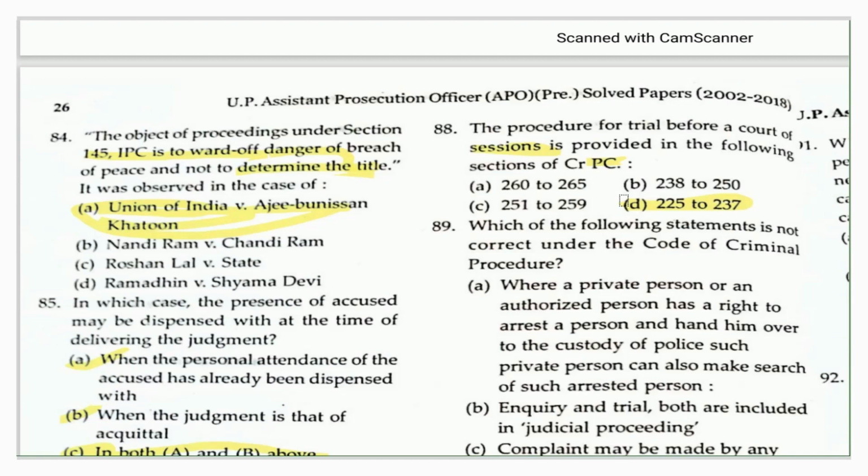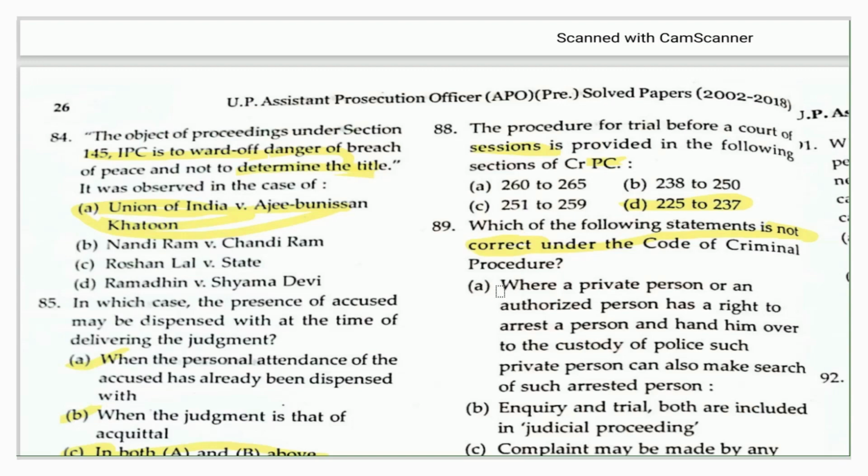Another question which had been asked in the 2006 paper that we are discussing here: which of the following statements is not correct under the CrPC? So we need to identify the incorrect statement here. Okay, that means incorrect. While attempting the question, you should underline, because sometimes we confuse whether they are asking about the correct or incorrect. Sometimes this kind of problem may happen, so it is better to underline. Okay. Now the answer is here.